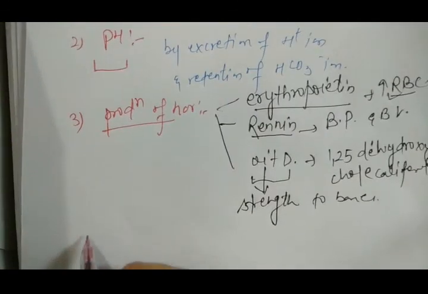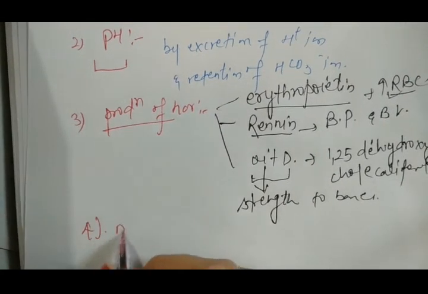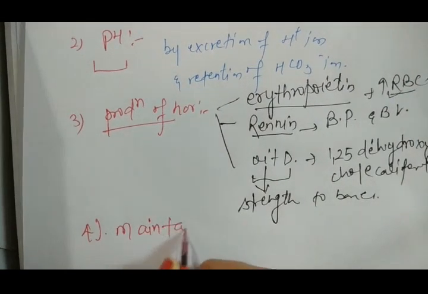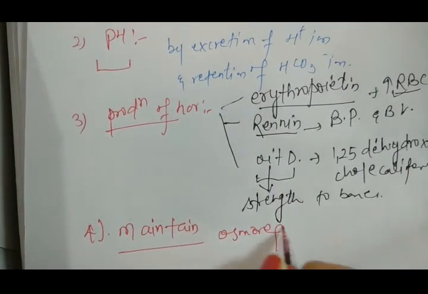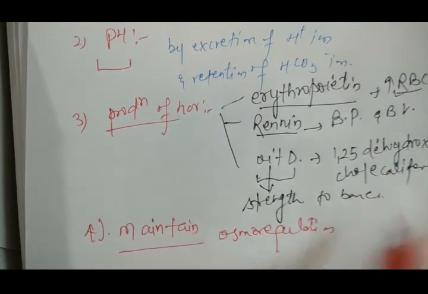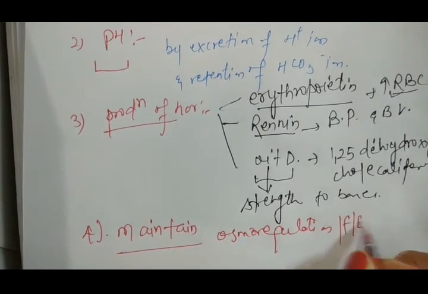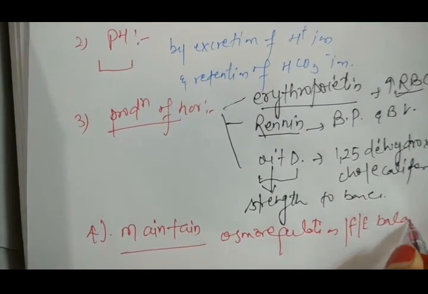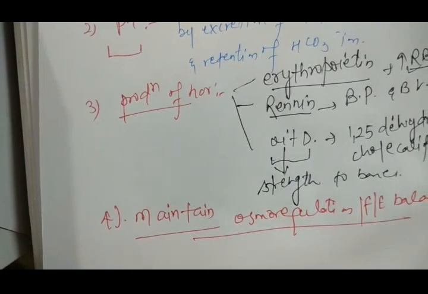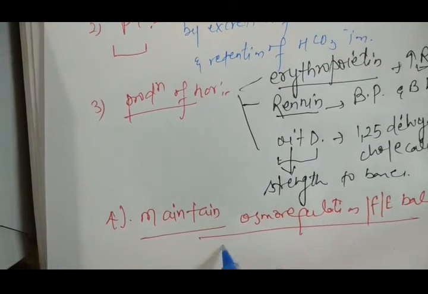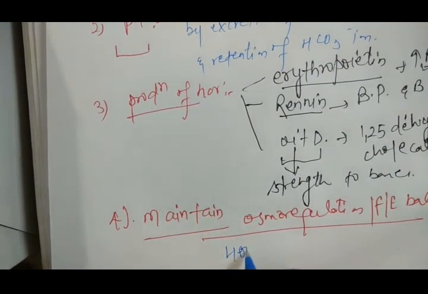The fourth function of the kidney is maintaining osmoregulation, or fluid electrolyte balance. So the kidneys are helpful in maintaining osmoregulation by maintaining homeostasis.